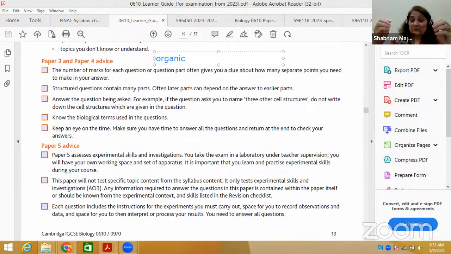Other than these organic molecules, nucleic acids. Nucleic acid is a very important term I'm using here. It is also a biological organic molecule, which is basically DNA and RNA, deoxyribonucleic acid and ribonucleic acid. So nucleic acid is also a term we can use for these biological molecules.